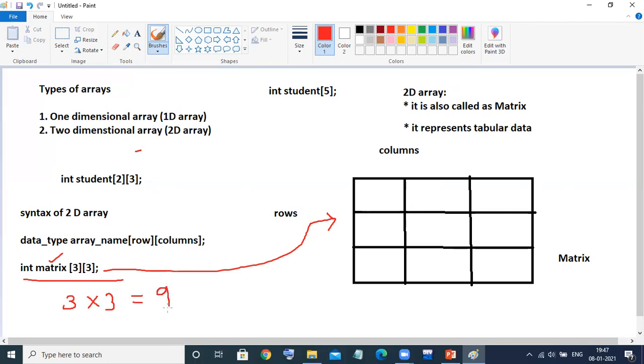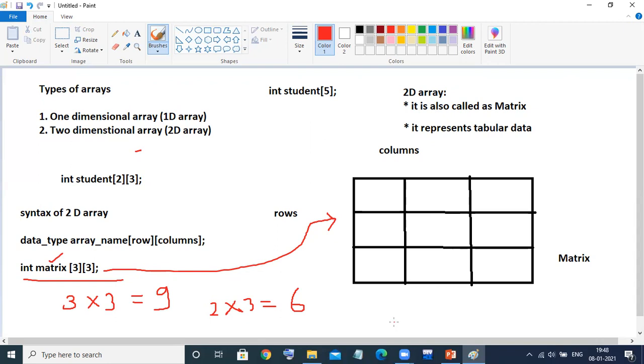So there would be 9 elements stored in a 3 by 3 matrix. If the dimension is 2 by 3, how many elements are supposed to be stored? 2 into 3, there would be 6 elements that we need to enter into this particular matrix. So how to enter? What would be the locations?